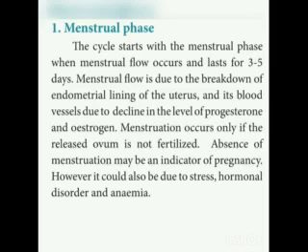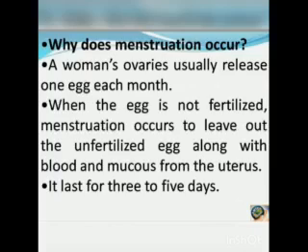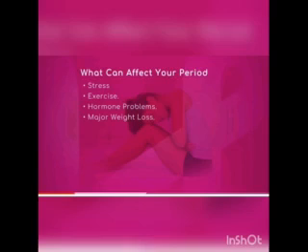Menstruation occurs only if the released ovum is not fertilized. Absence of menstruation may be an indicator of pregnancy. It could also be due to stress, hormonal disorder, and anemia.